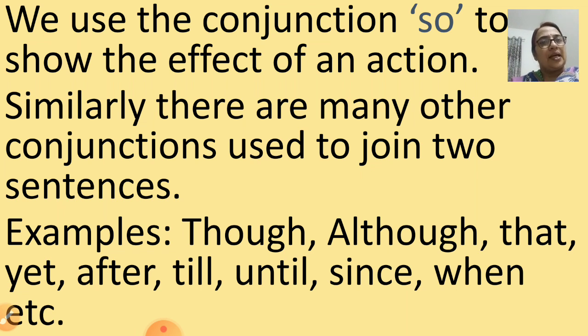The examples are though, although, that, yet, after, till, until, since, when, and etc. These are some examples of different kinds of conjunctions. Understood, children? What are conjunctions?